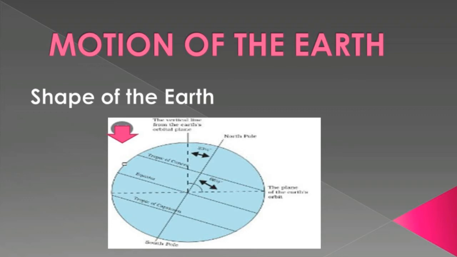Look at the picture. Shape and inclination of the earth. The earth is spherical in shape. It rotates on its axis, which is an imaginary line that runs from the North Pole to the South Pole, passing through the center of the earth. The earth's axis is always tilted or inclined from the vertical by an angle of 23.5 degrees. It makes an angle of 66.5 degrees with the plane of the earth's orbit.